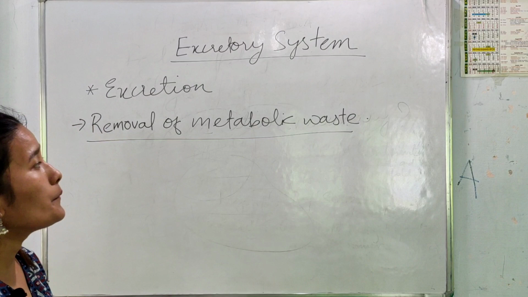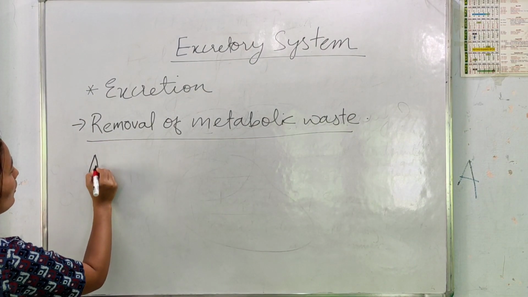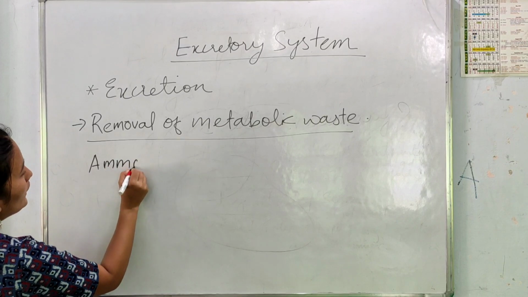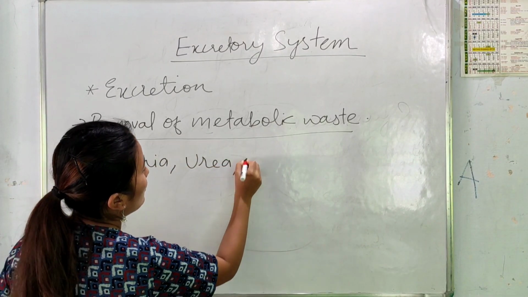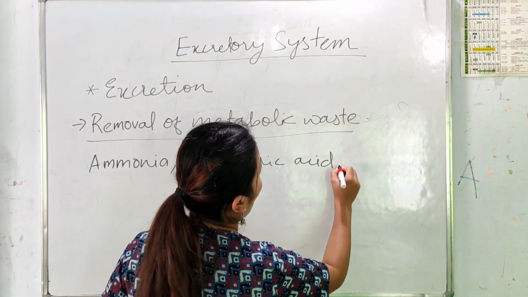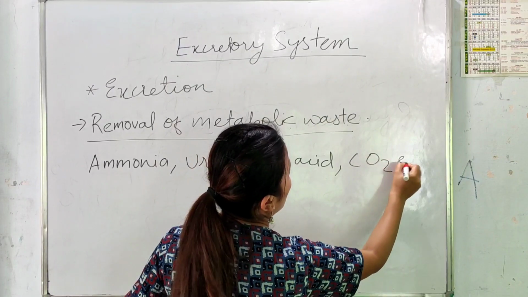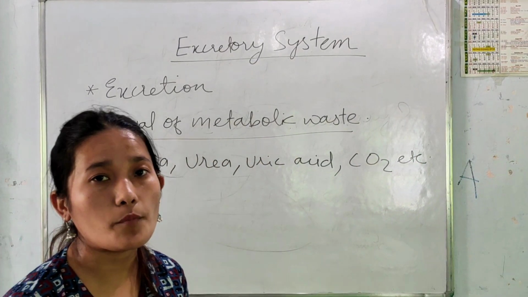So what are the metabolic wastes? Metabolic wastes are ammonia, urea, uric acid, carbon dioxide, etc. These are the metabolic wastes which have to be removed from our body.